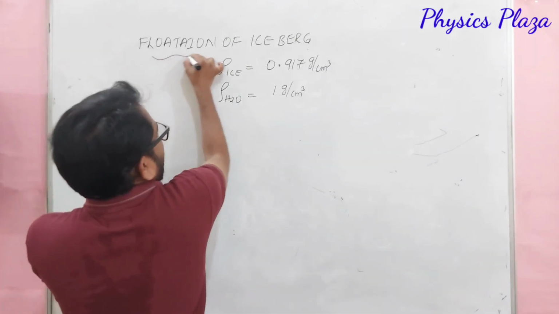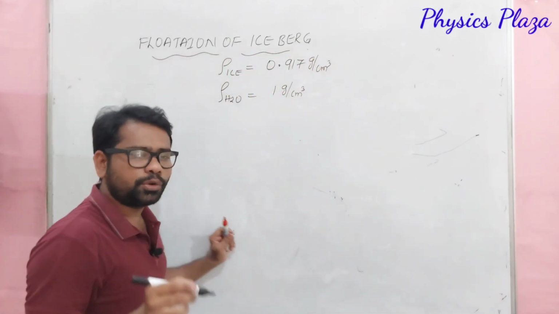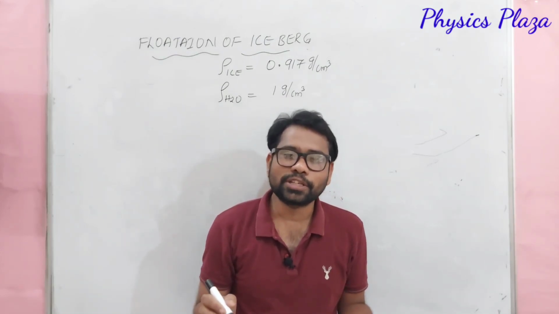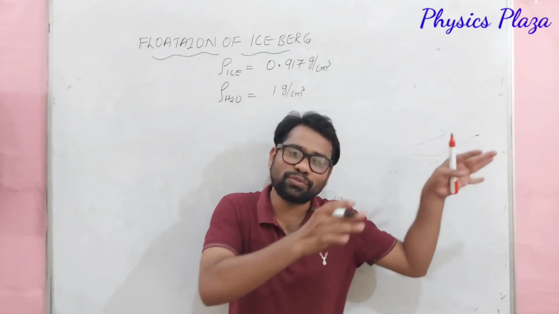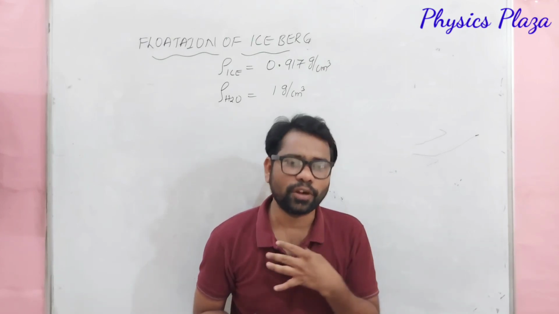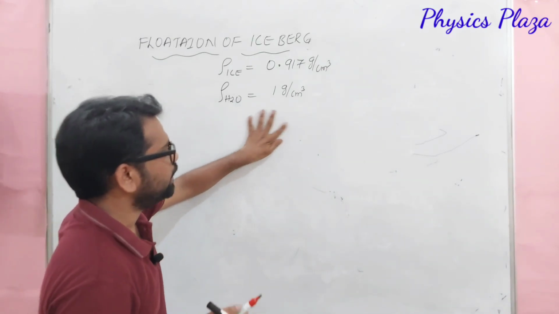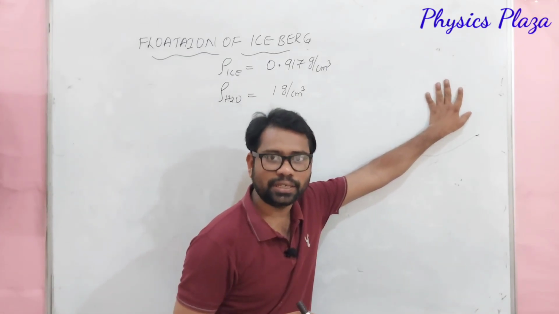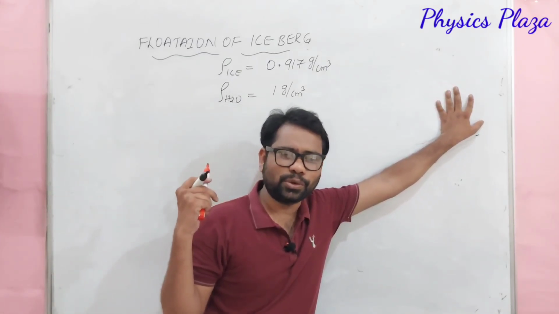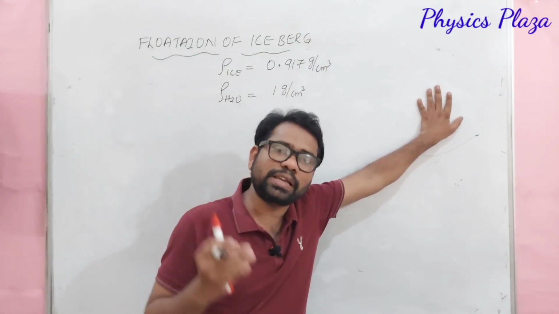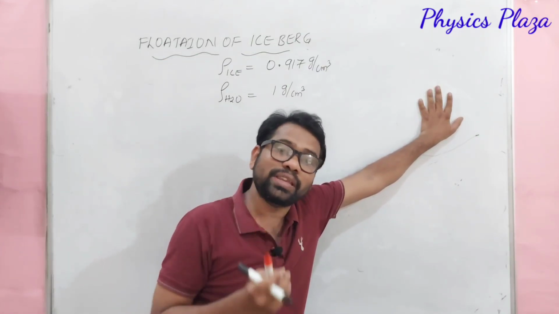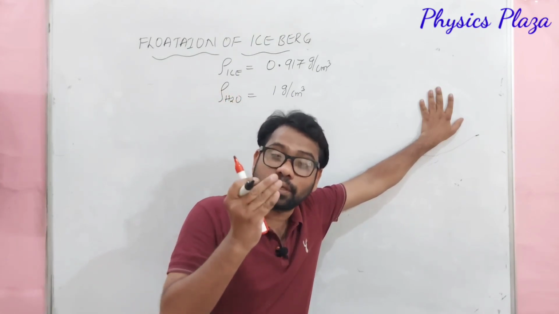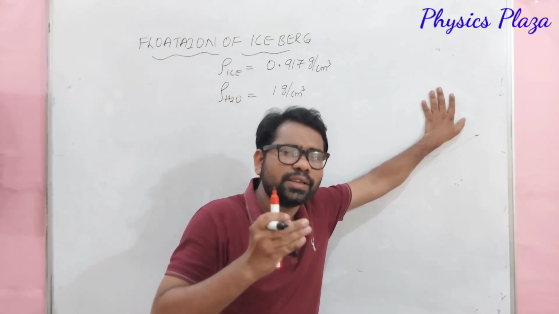Okay children, last point in this session which we are going to discuss, very important, it is what? It's the flotation of an iceberg. What is an iceberg, dear children? A huge amount of ice which is floating in the ocean or seas, we can call it an iceberg. It's very important. And dear children, I think you might have heard somewhere about the Titanic tragedy. It was because of this only. It's the flotation of an iceberg. Children, it's too difficult to estimate the size of the iceberg above the water and the size of the iceberg below the water. Now let us see what happened.